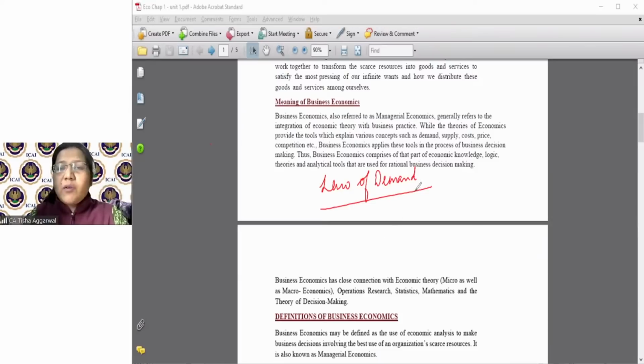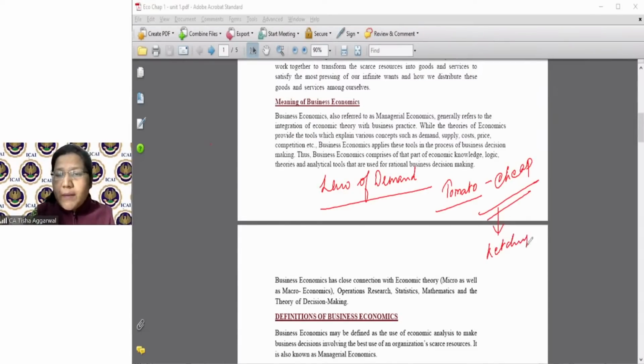Your parents must be going to buy vegetables. It's winter time right now, and in winters you must ask your mother or father, whoever gets the vegetables, that the tomatoes are very cheap. You must be seeing in households that your parents are preparing ketchup and maybe soup, etc.